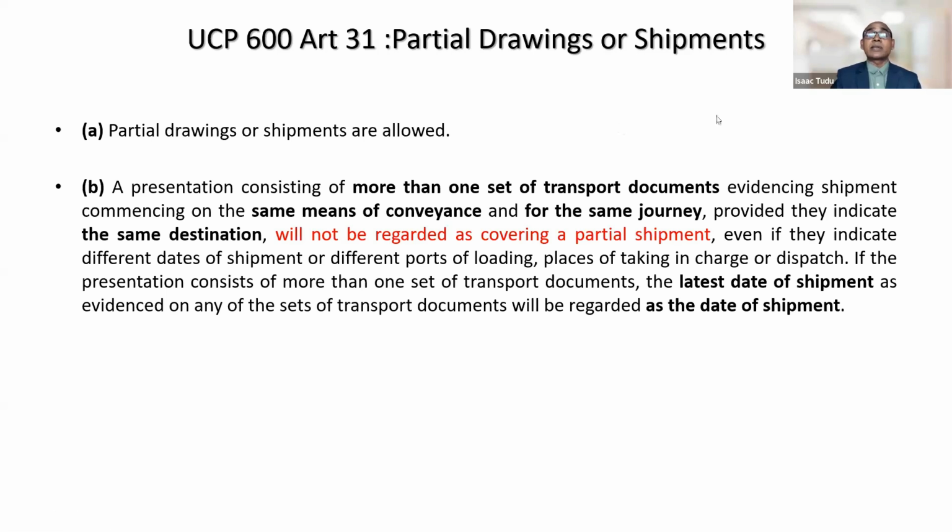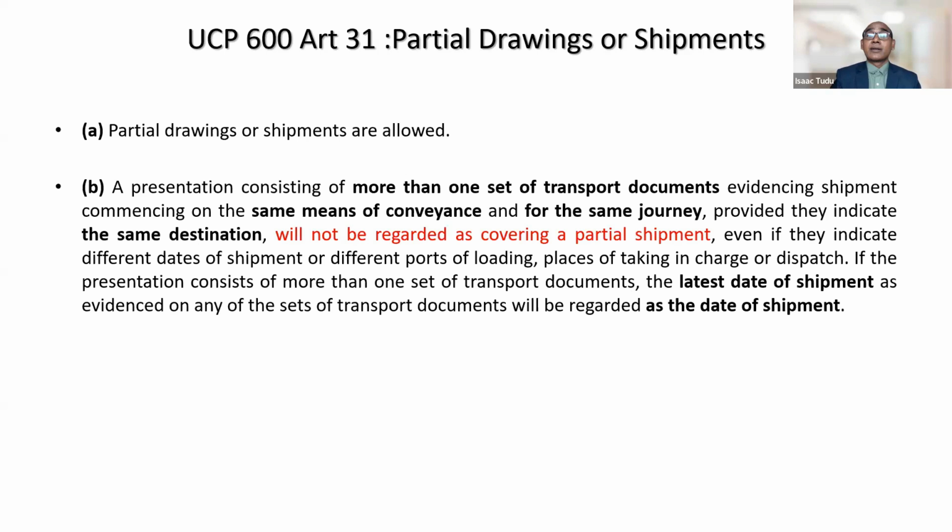So three things are there. If you observe in both bills of lading the same means of conveyance, going for the same journey to the same destination, it will not be a case of partial shipment. It is possible that both sets of bill of lading may indicate different dates of shipment and different ports of loading.